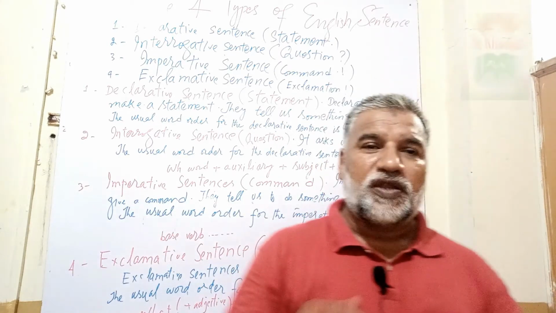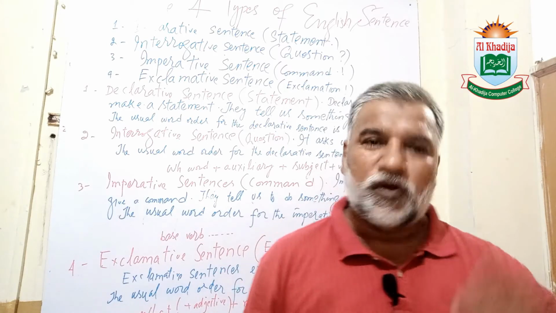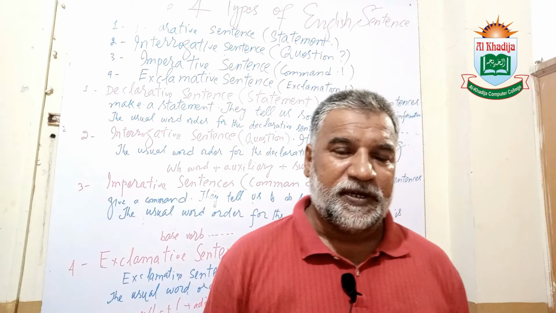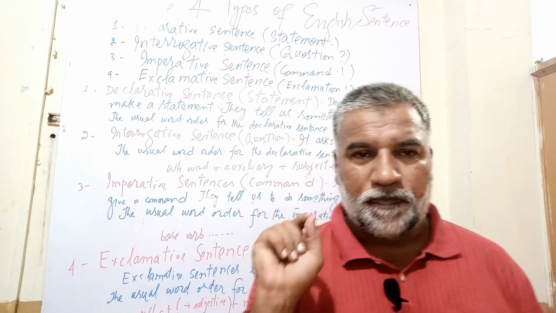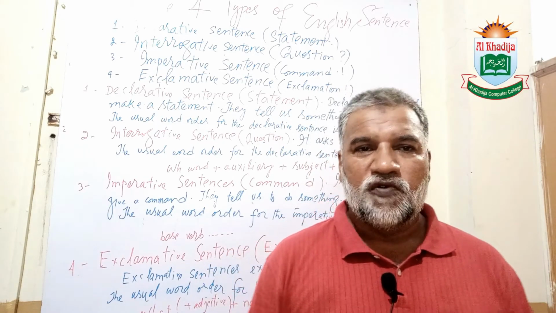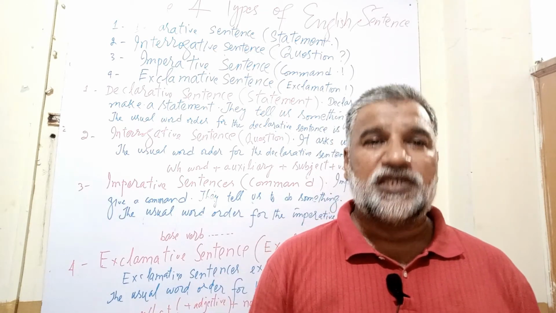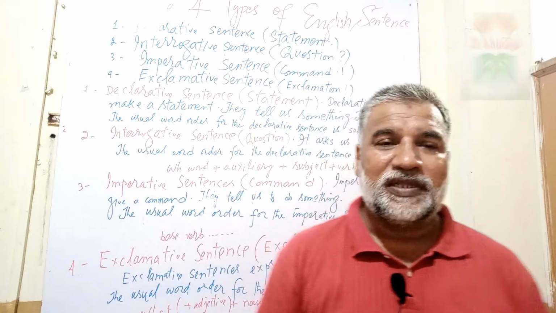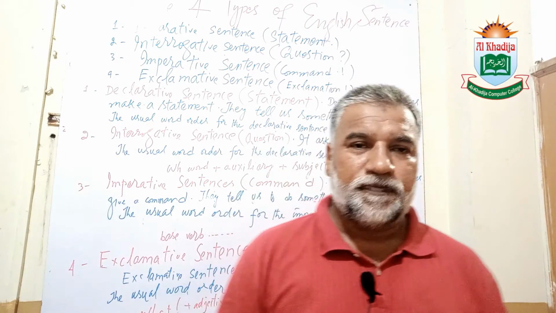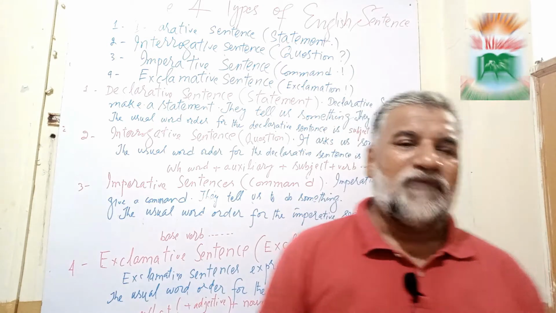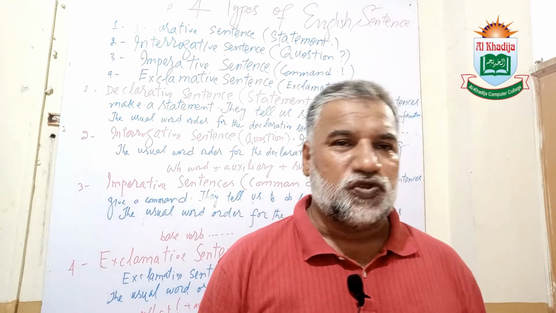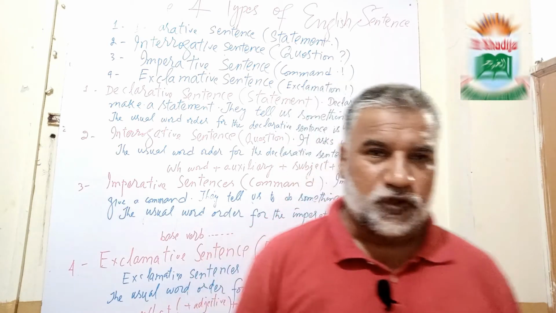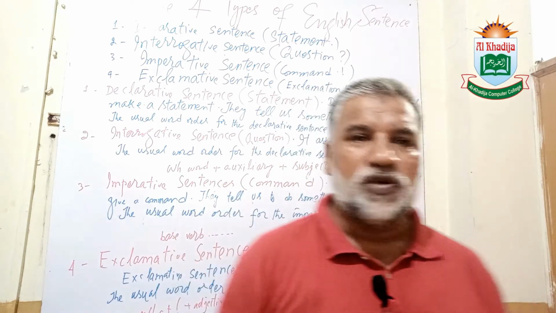Declarative sentences furthermore convey two types of sentences: positive sentences and negative sentences. They cover statements and they end with the punctuation mark, period, or full stop. The second type of sentences is interrogative sentences. Because they ask for some information, they end with a question mark. There are two types of interrogative sentences: one is yes no questions and the second one is information questions. We will discuss them later in detail.